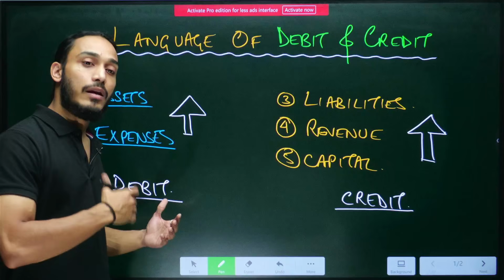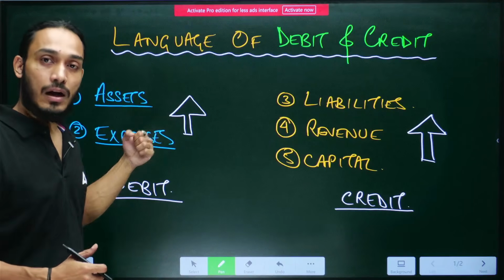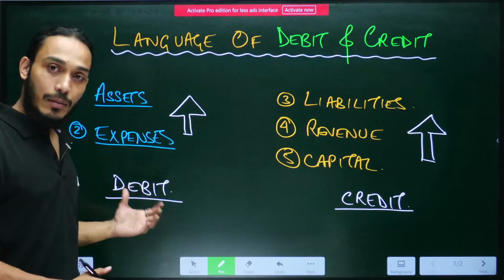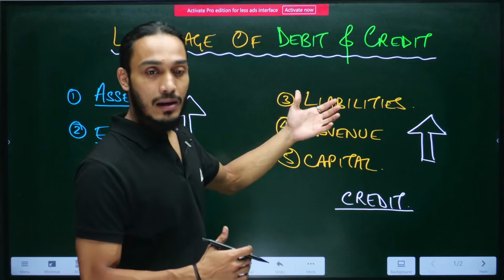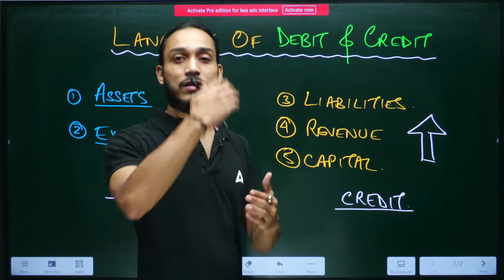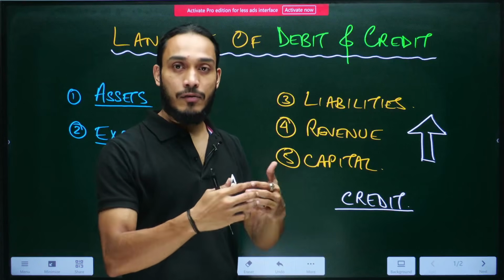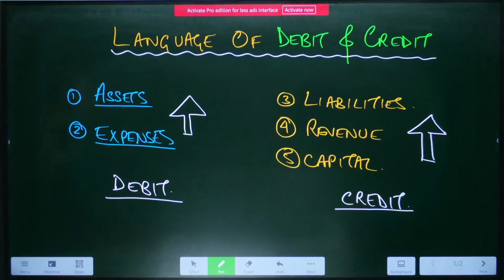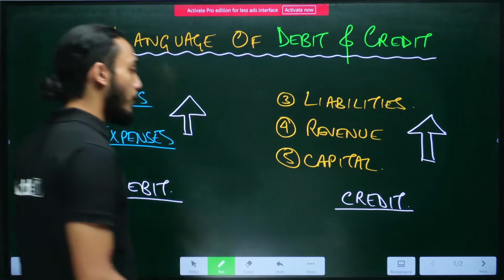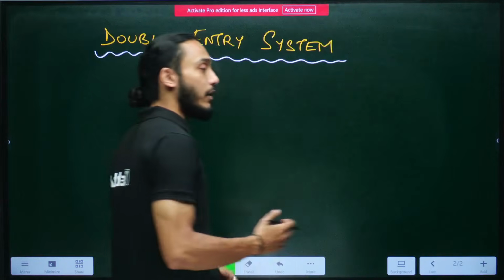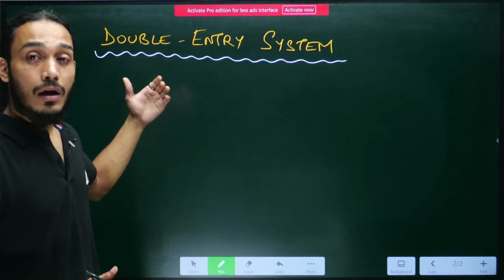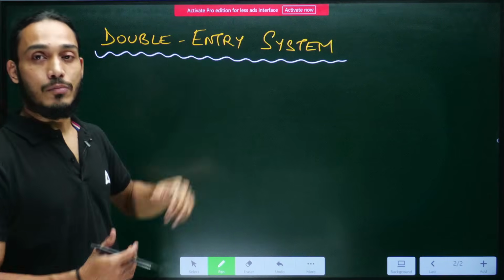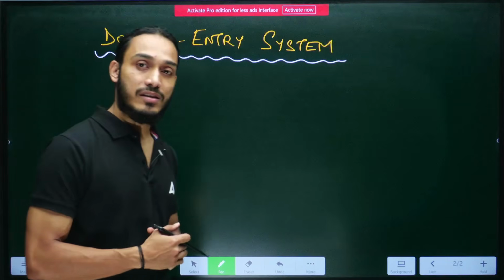Assets and expenses, they are debit items. Whenever their amount goes up in any transaction, we debit them. And whenever any liability, revenue, or capital item goes up in amount in any given transaction, we credit those items. All right? Did you absorb this much? So far, so good. Can I go to the next step then? Perfect. Let's go forward and we'll understand this even better when we think of it in the context of the double entry system of accounting. Now, what is the double entry system?